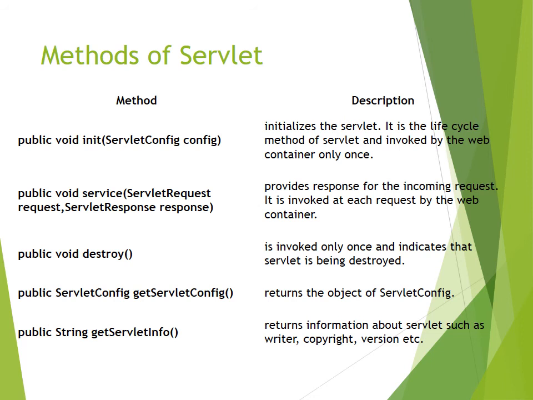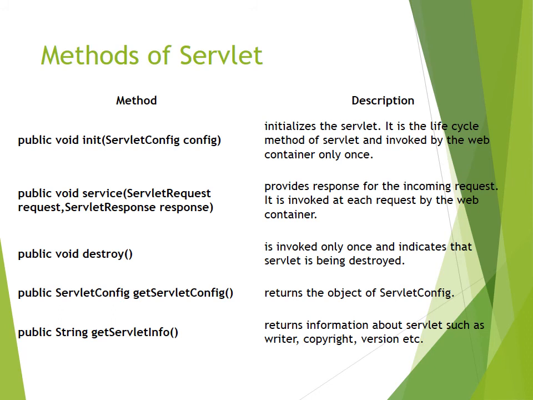The last method of the lifecycle is destroy. It is invoked only once and indicates that the servlet is being destroyed. Further, you have two non-lifecycle methods also. The first one is getServletConfig. It returns the ServletConfig object, which is important because it carries the information associated with the servlet object at runtime, taken from the configuration file web.xml.